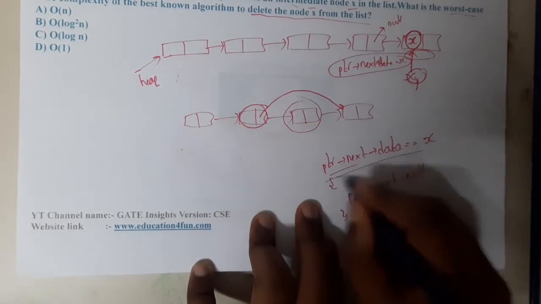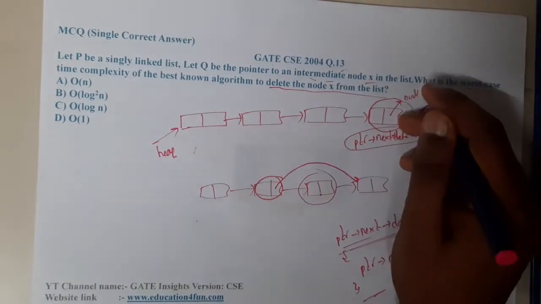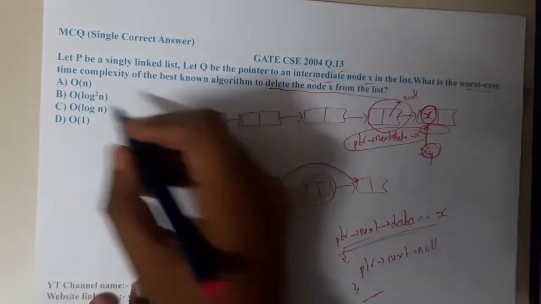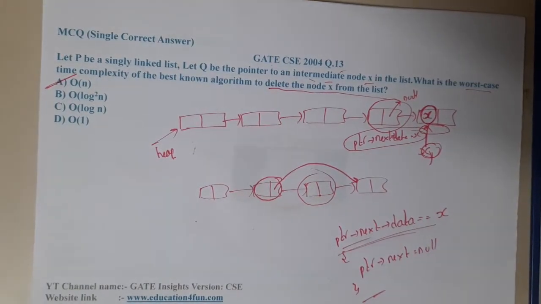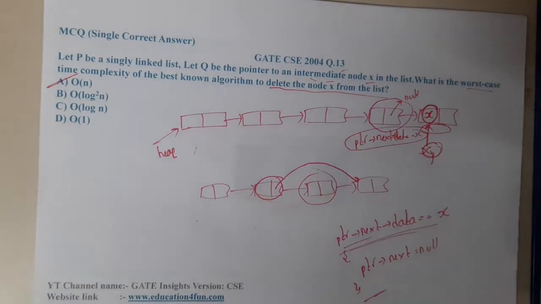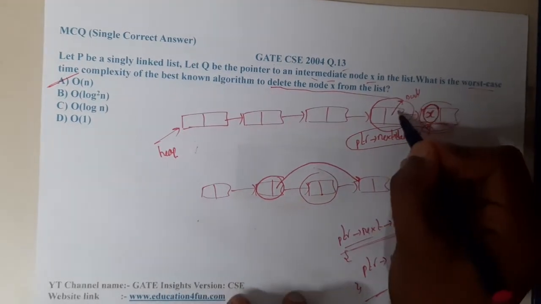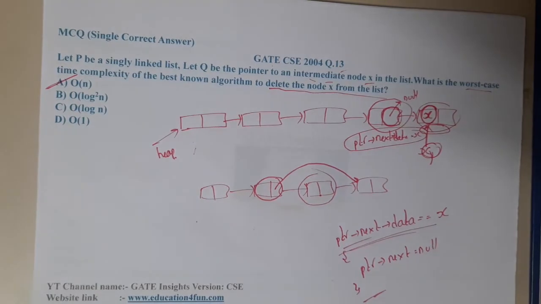But to update this, you should go until this pointer, right? So indirectly, again you should do that comparison everywhere. This comparison is also big O of n because we are discussing the worst case. So now you got an idea, right? Basically, this is why I am saying the worst case will be big O of n. I hope everyone understood. Because to delete this node, you should update the previous node's next value. That is the reason why we need to search for it.